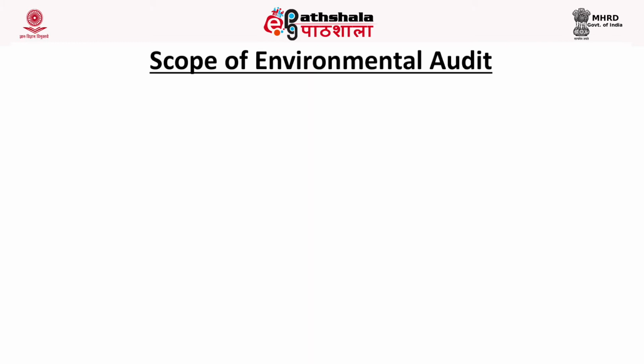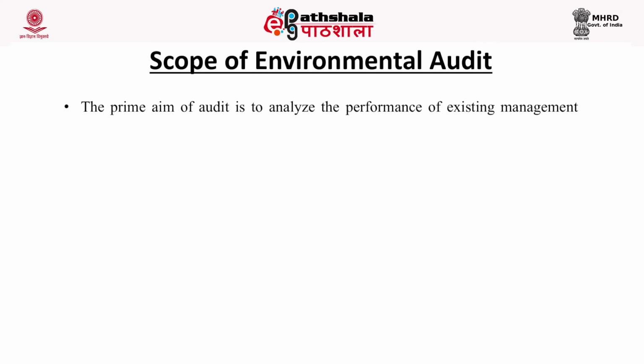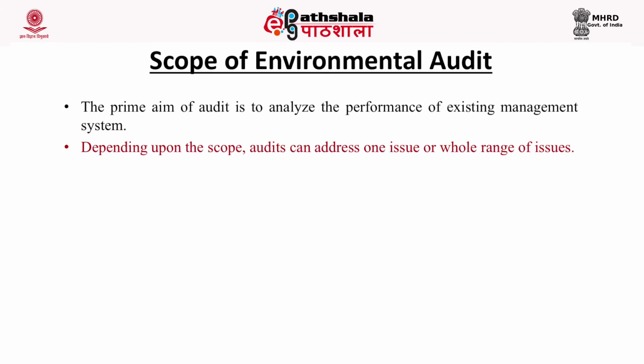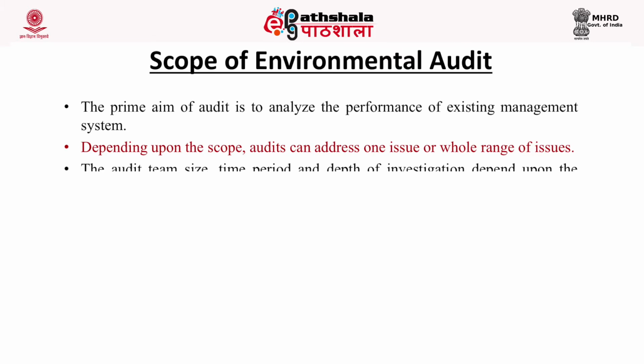If we come to the scope of environmental audit, the prime aim is to analyze the performance of the existing management system. Depending upon the scope, audits can address one issue or a whole range of issues. The audit team size, time period and depth of investigation depend upon the scope of the audit. If it is a small audit, the audit team will be smaller in size.